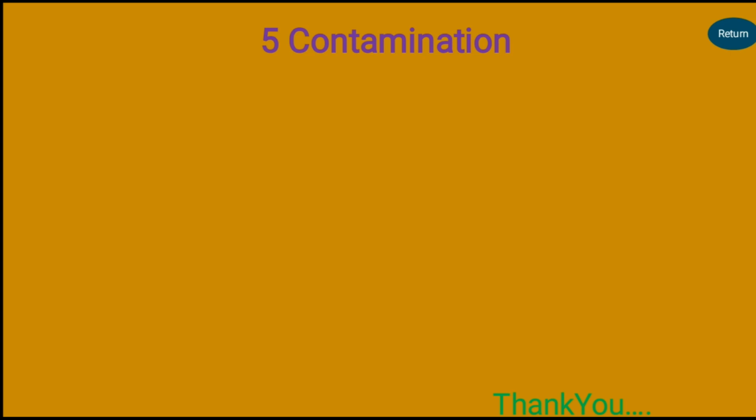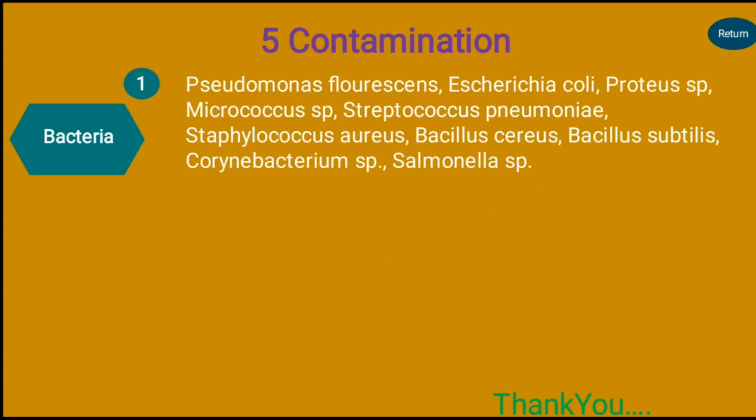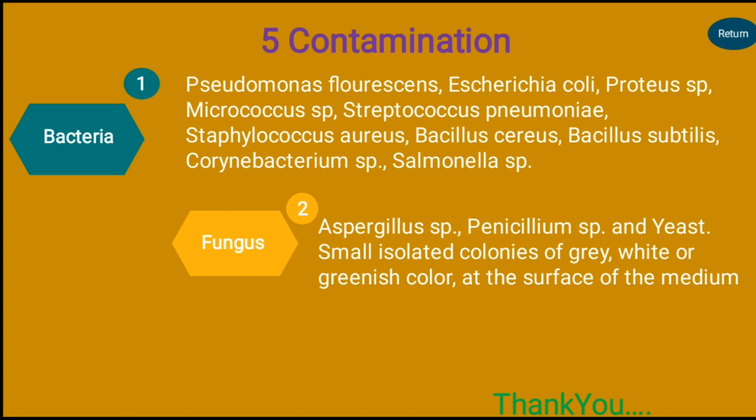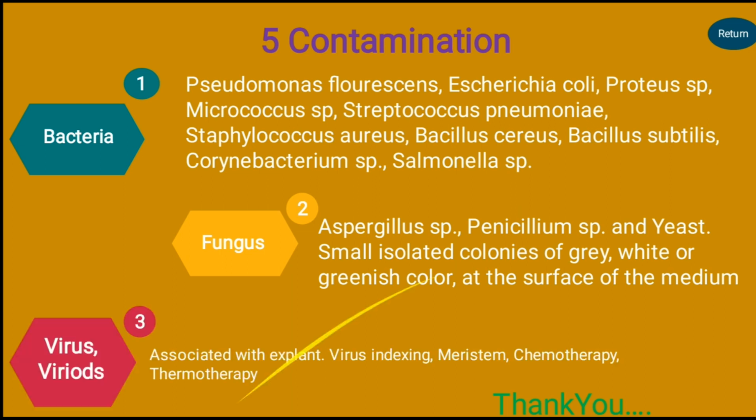And the last factor influencing micropropagation is contamination. Generally bacterial species such as Pseudomonas, E. coli, Proteus, Micrococcus, Streptococcus, Staphylococcus, Bacillus cereus, Bacillus subtilis, Corynebacterium and Salmonella are frequently observed in contaminated tissue culture media. And next one is fungus. Aspergillus, Penicillium and yeast are the most common contaminants present in tissue culture vials.